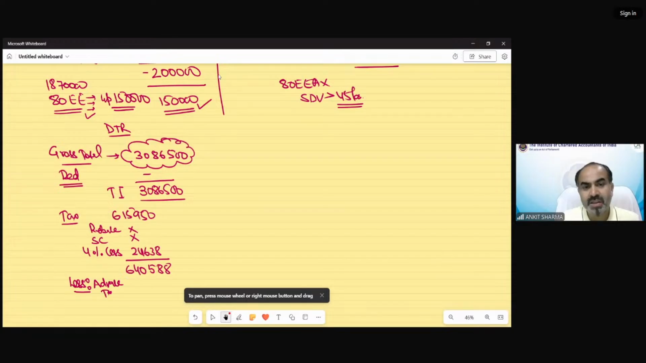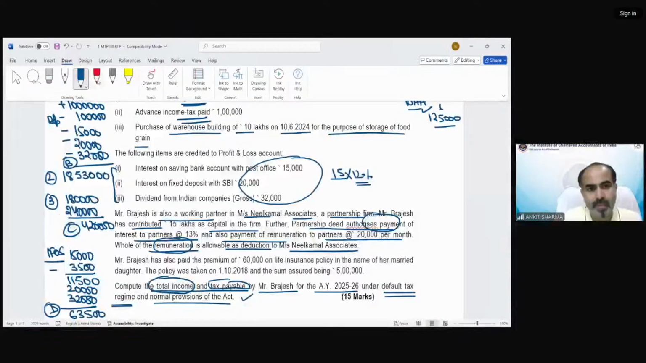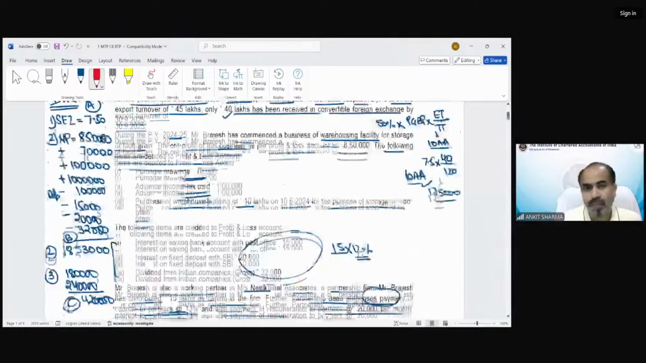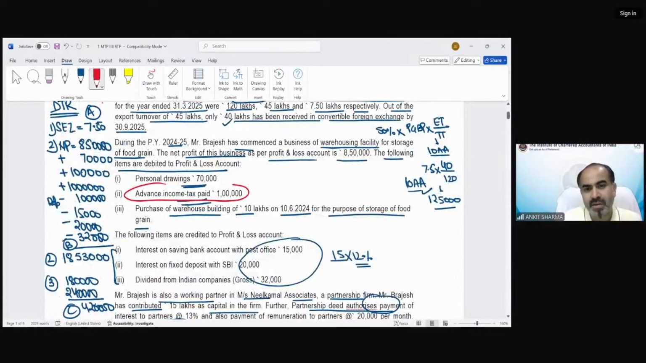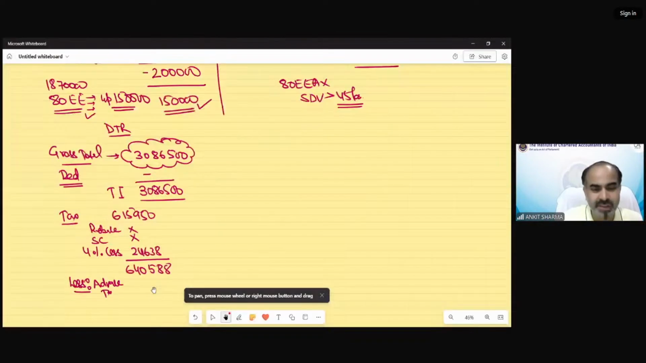So you must see that in that question, there was information about the advance income tax rate. So we disallowed that over here, but you should keep in mind that this advance tax is going to be deducted while calculating my final tax liability. These are very small things, but these are relevant for your examination purpose. This 1 lakh needs to be deducted. So the final tax liability will be 540,590. I have rounded it off.